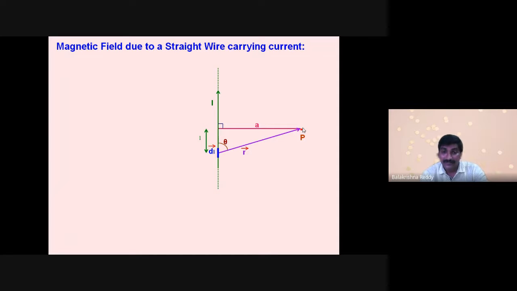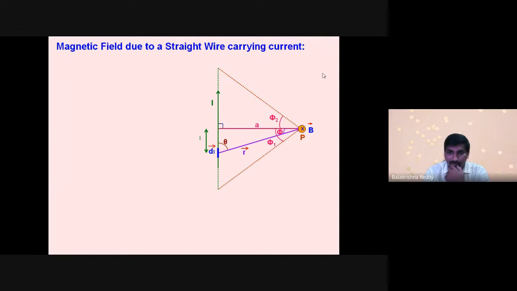Now, with respect to dl elemental length, here it is making an angle theta. Here it is phi, which is making an angle with respect to the horizontal axis as well as distance r. Obviously, at infinite distance, we can write it as phi 1. If I want more angular change and more length, I find phi 2. On the other side of the wire, there also we will have phi 2, making an angle the same way.